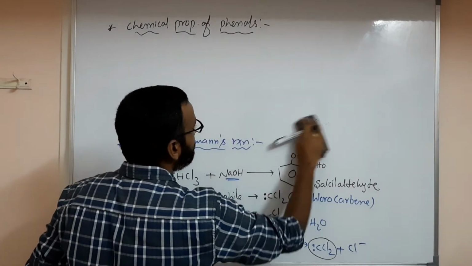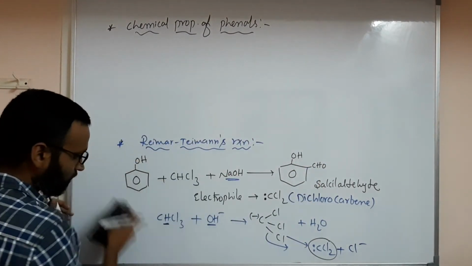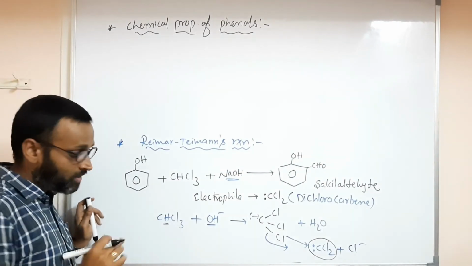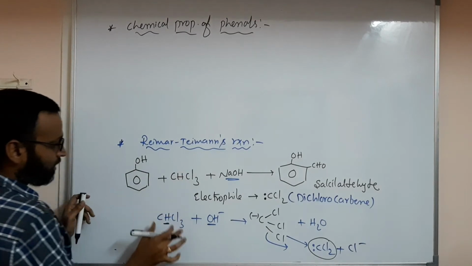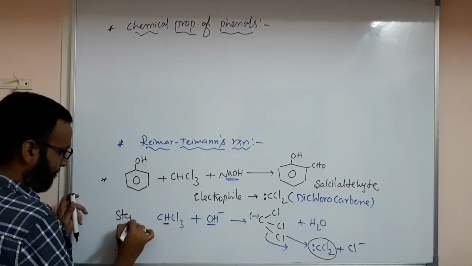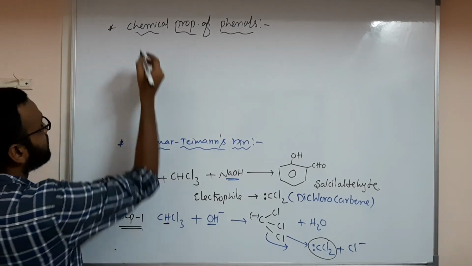What happens, I'll tell you here, because the intermediate was asked in one exam, the exam only. That's why I'll continue here. Reimer-Tiemann reaction. This is the overall reaction. This is step 1. Now step 2, what happened?